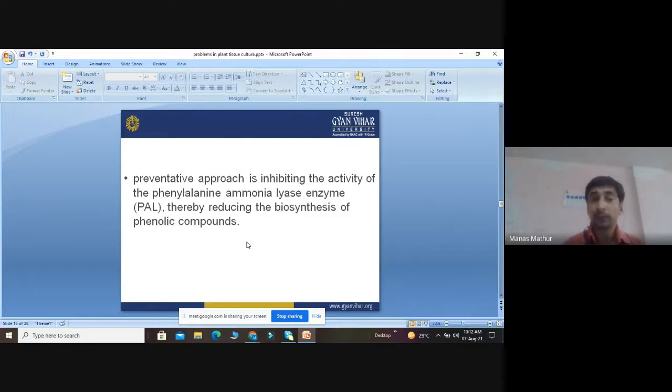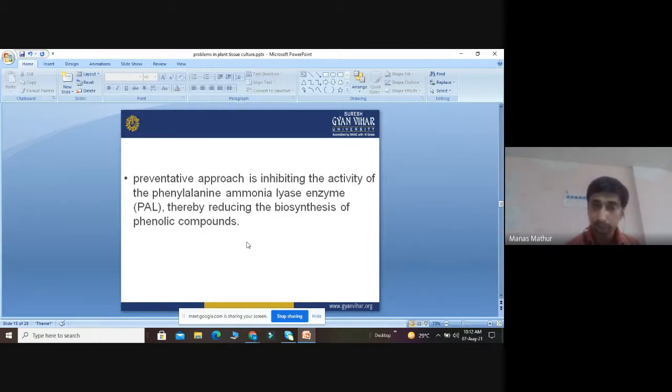So the preventive approach is to inhibit the activity of one enzyme that is called phenylalanine ammonia lyase, PAL, and therefore reduce the biosynthesis of phenolic compounds. When this enzyme, PAL, is activated, what will happen? Through some synthetic pathway, this enzyme will increase the production of phenolic compounds.